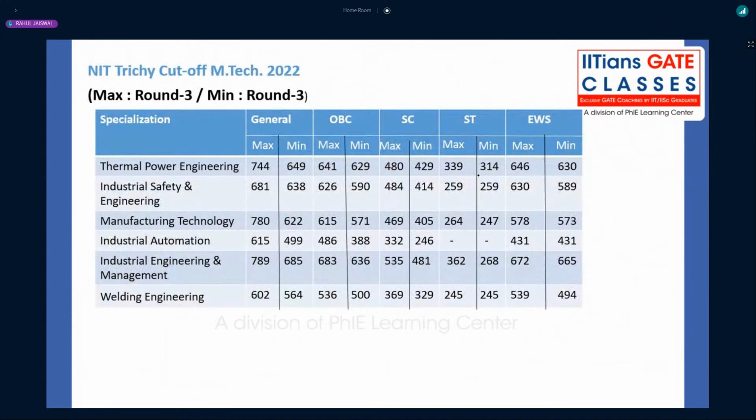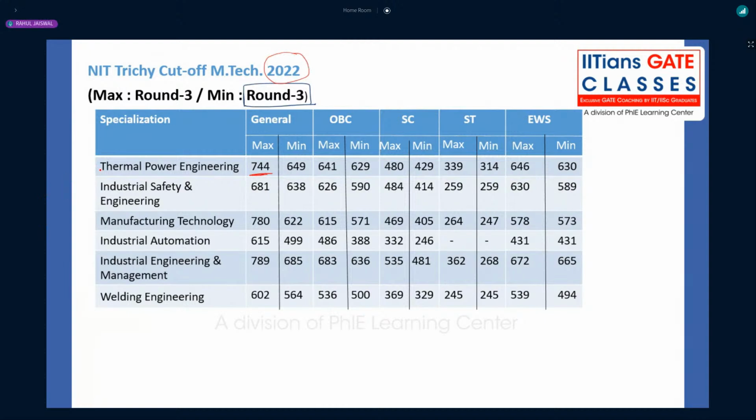Now coming to NIT Trichy. Basically I'm taking the round 3 data, because there's no use of taking the data of round 1 and round 2. Here, thermal power engineering mostly has the highest cutoff, that is 744. That was the data of GATE 2022.